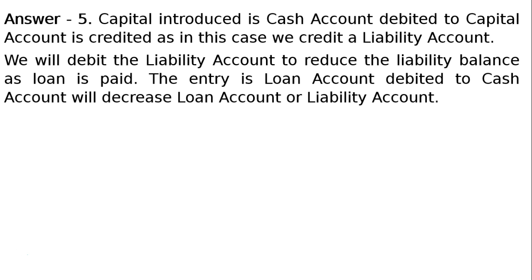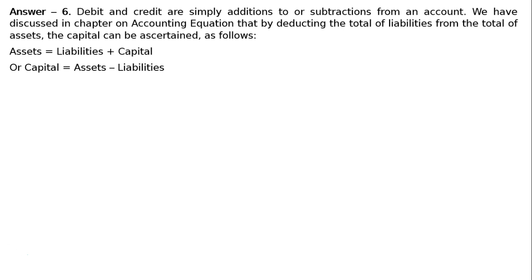Then the sixth one: briefly state the rules of debit and credit for accounts classified on the basis of the accounting equation. Answer 6. Debit and credit are simply additions to or subtractions from an account. We have discussed in the chapter on accounting equation that by deducting the total of liabilities from the total of assets, the capital can be ascertained as follows: assets is equal to liabilities plus capital, or capital is equal to assets minus liabilities.